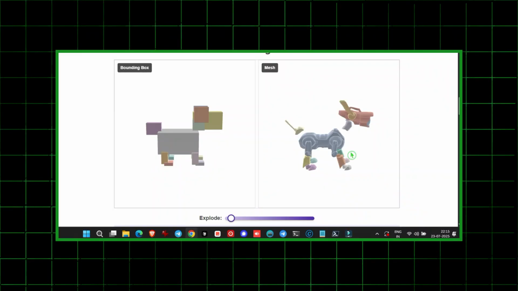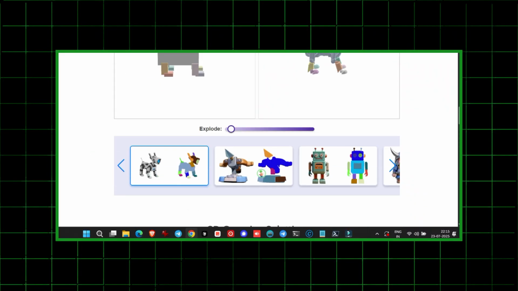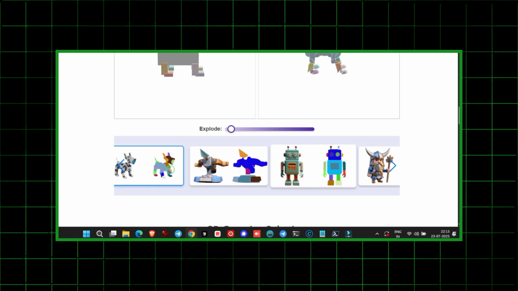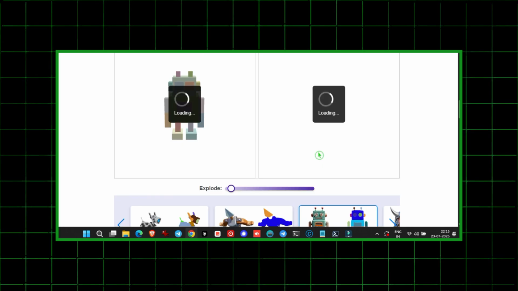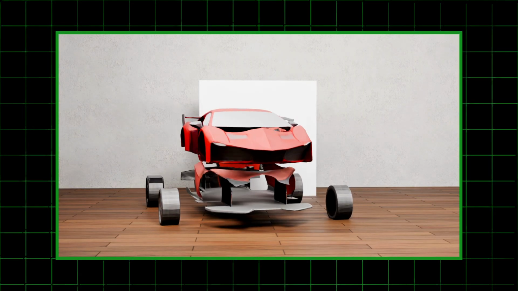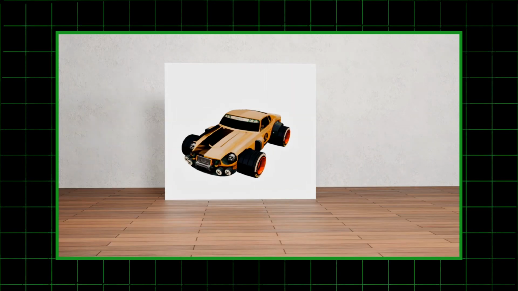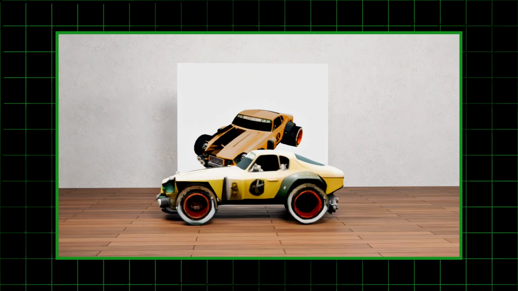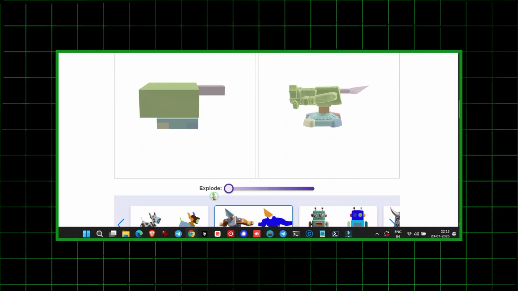Upload an image of a robot dog, and OmniPart analyzes it, creating outline boxes for the body, legs, head, tail, etc. Then, it converts each part into an individual 3D model. You can see how all the parts are separate and open them up with a slider, like detaching machine parts. Give it a car image and it creates a full 3D model with separate parts like tires, body, and windshield, which you can also edit.